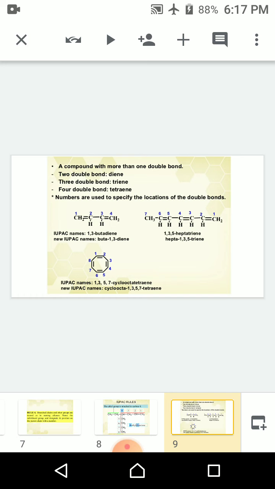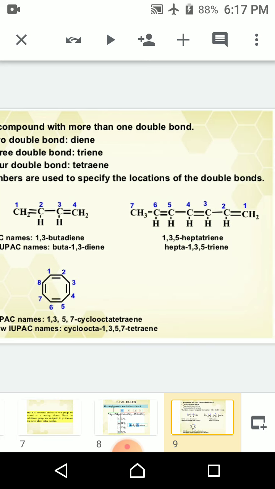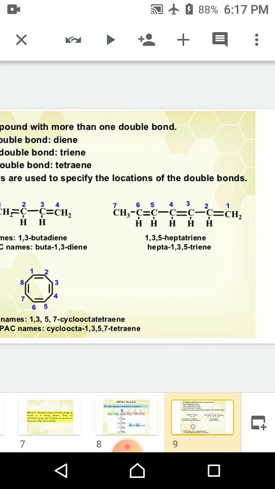In the aromatic carbon, from any carbon we can start the numbering, primary number that is 1. The IUPAC name of benzene is 1,3,5,7-cyclooctatetraene from the given example. And another example is 1,3,5-heptatriene because it contains three double bonds.